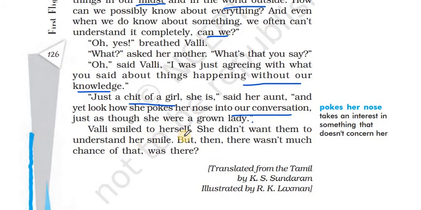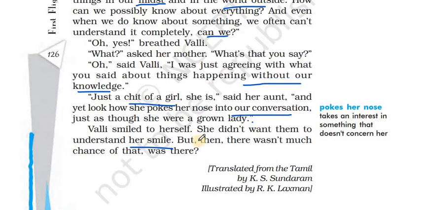Valli smiled to herself. She didn't want them to understand her smile. Because she had made a trip without her mother's knowledge, and she has seen so much in her trip up and down. She was so happy in the beginning, then she saw the death of the cow, and then she was thinking about it on the return trip, and again she was overcome with sadness.